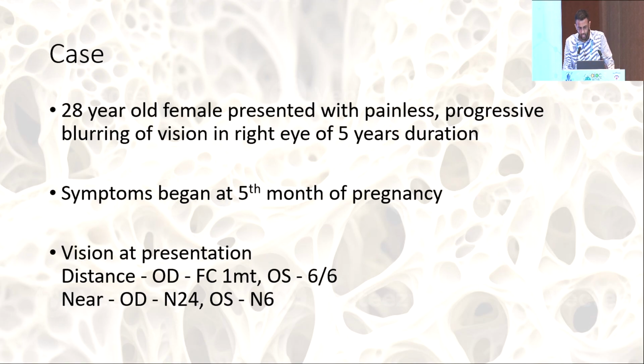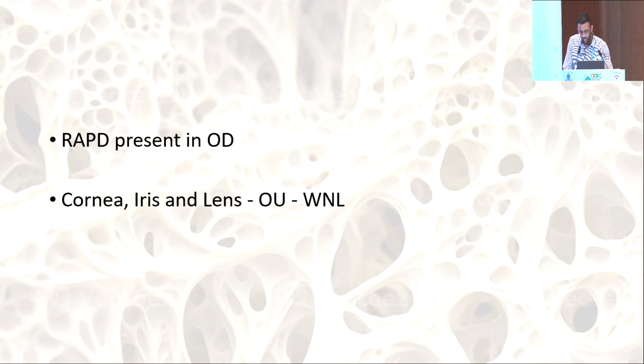A 28-year-old female patient presented with painless progressive blurring of vision in the right eye of a duration of 5 years. Symptoms of this blurring started at the 5th month of pregnancy. Only the right eye's vision was affected. It was finger counting 1 meter for distance and N24 for near. RAPD was observed in the right eye. The cornea, iris and the lens were normal.